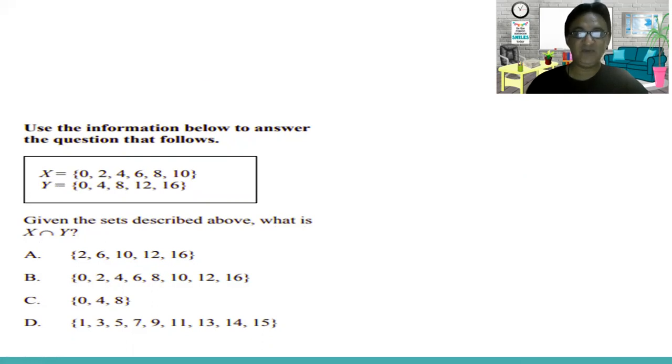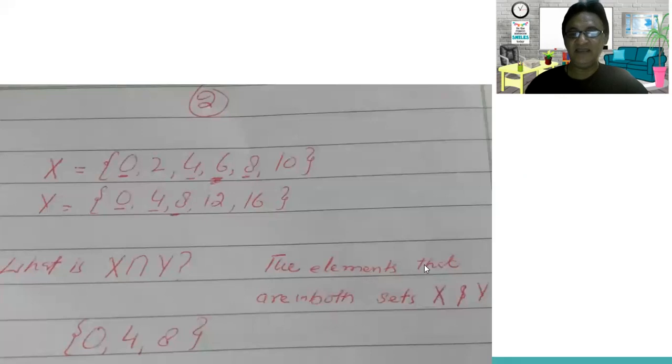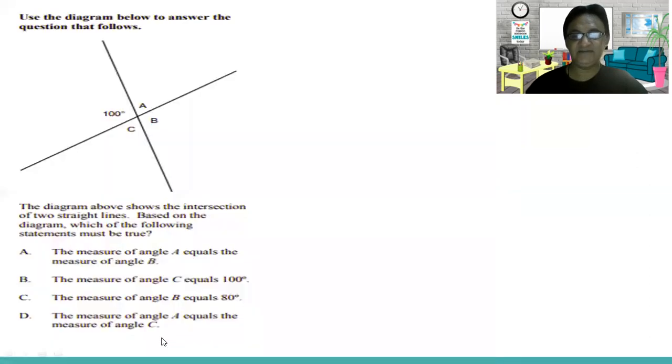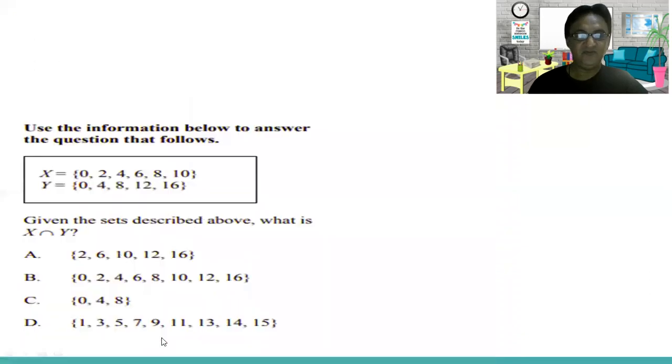First, we need to understand what the intersection is: the elements that are common in both sets, X and Y. So what is common in both? 0. Then 2 we have no, 4, 6 we have no, then 8, 10 we have no, 16 we have. So X intersection Y is equal to 0, 4, 8. The answer is 0, 4, 8. You can see here, answer C.